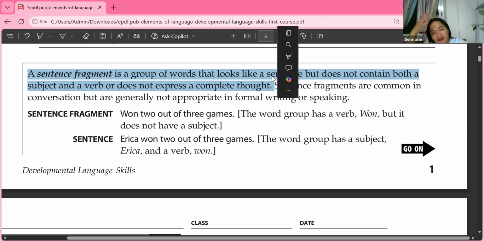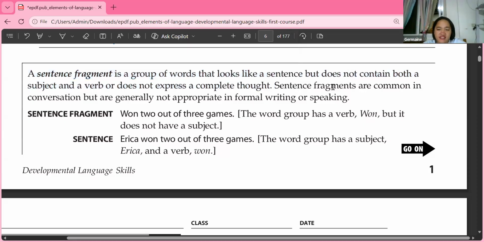It can also be the verb only. So it cannot stand alone and it doesn't have a complete thought. Sentence fragments are common in conversation, but are generally not appropriate in formal writing or speaking. Because this is a grammar class, it's also important to identify sentence fragments.